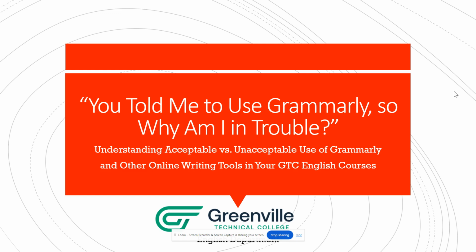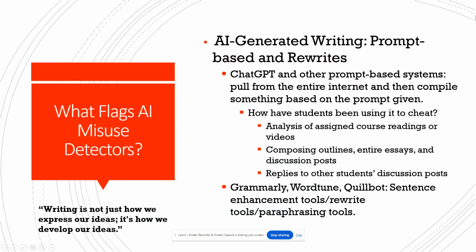And so we have noticed in the past year and a half that there seems to be quite a bit of confusion on the part of students of what exactly we mean by generative AI. So let's clear the air on that. When we are using AI misuse detectors and assignment submissions are being flagged, what is it suggesting might have occurred in terms of AI misuse?